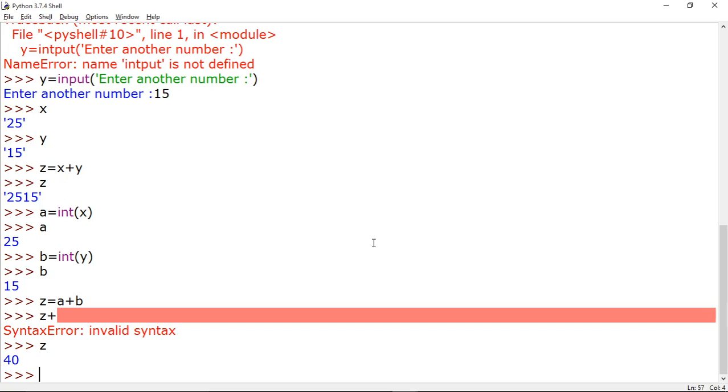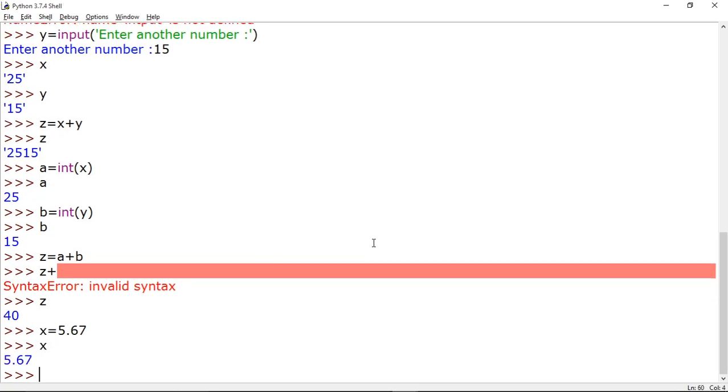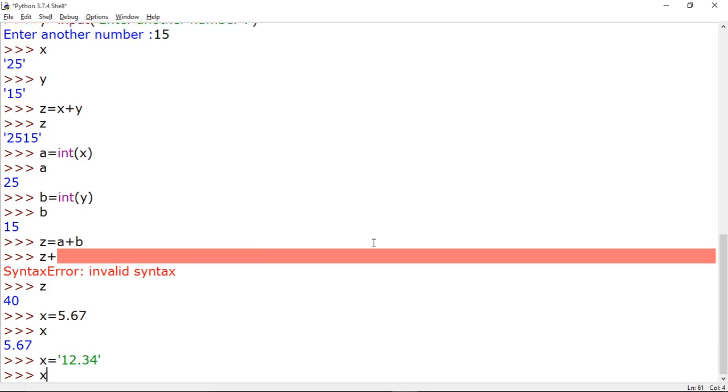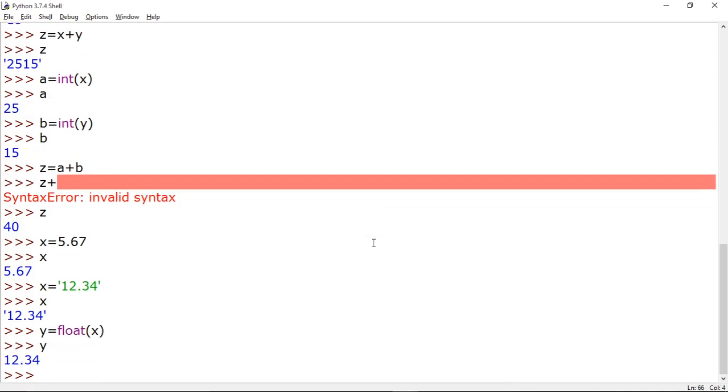Next function is the float function. Suppose I have written a variable x equal 5.67. Now if you print the value of x, it is coming 5.67. Or suppose you have written x equal, say, 12.34 as a string value. So what will happen? x is coming as a string value. Now we need to convert it to a float value. So we will write y equal float x. So now that number is converted to float.